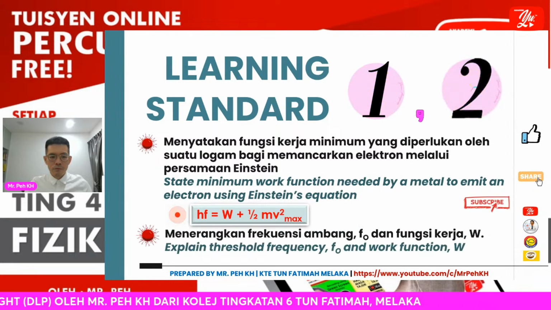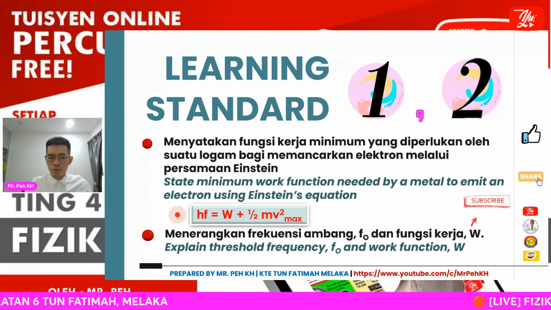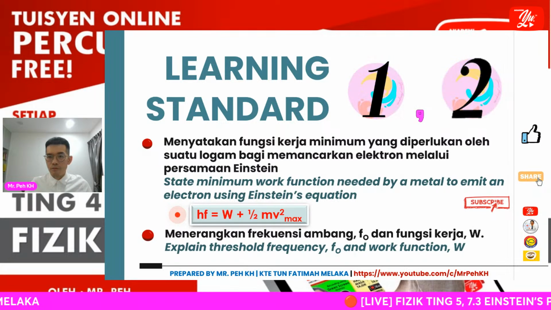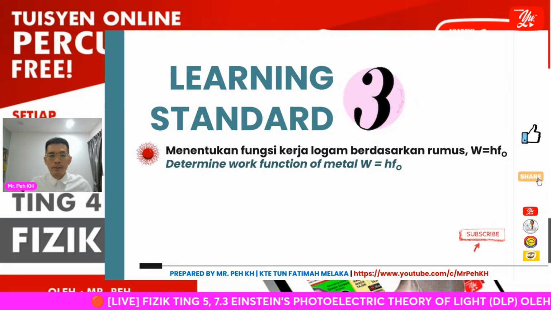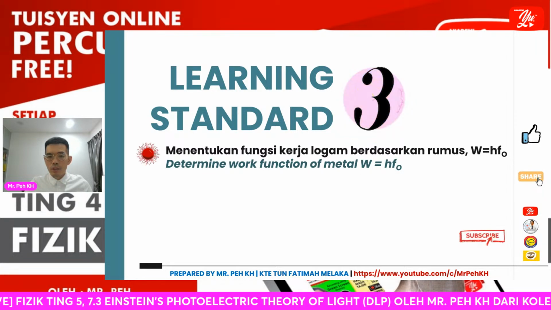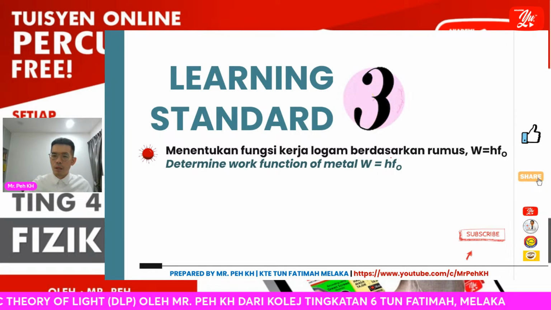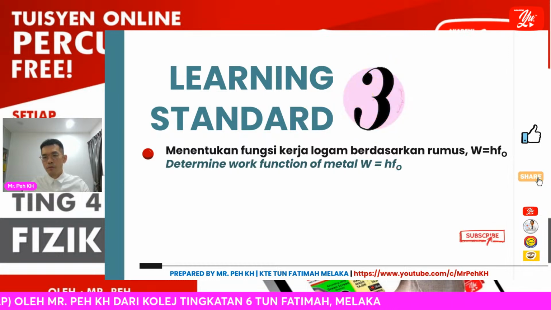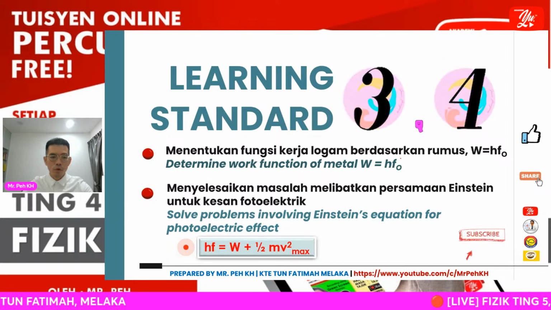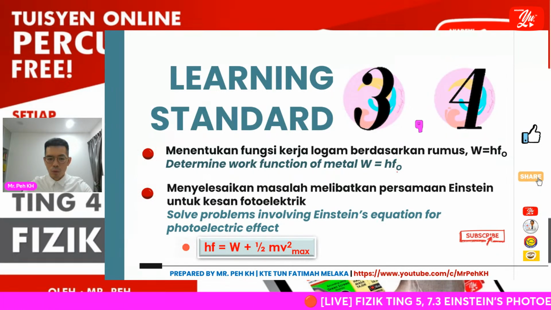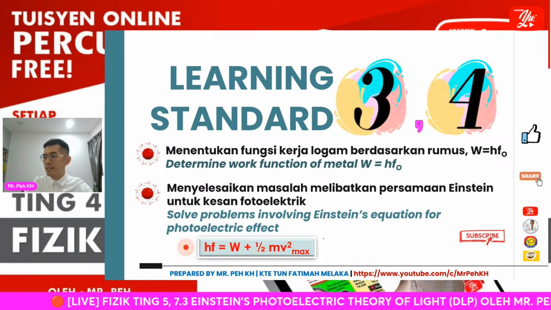Then learning standard 2 is to explain the threshold frequency together with the work function. So what is the definition of these 2 physics terms? Then for learning standard 3, you have to be able to determine the work function of the matter with the equation W equals h times the threshold frequency. I will show you how we get this equation. Then learning standard 4 will be problem solving involving the Einstein equation for the photoelectric effect. So this is the equation that I showed you at learning standard 1 just now.